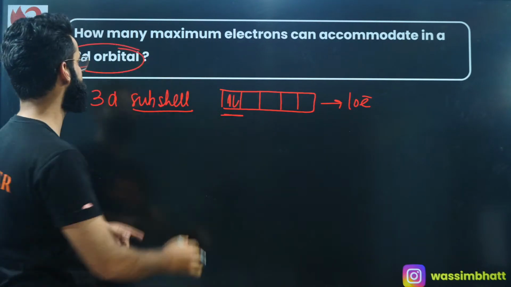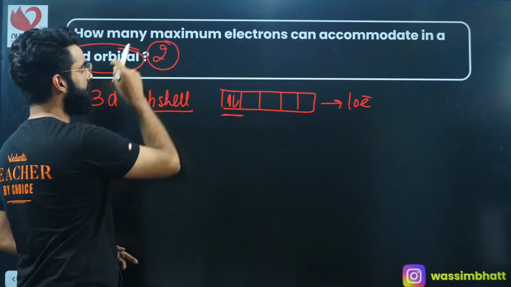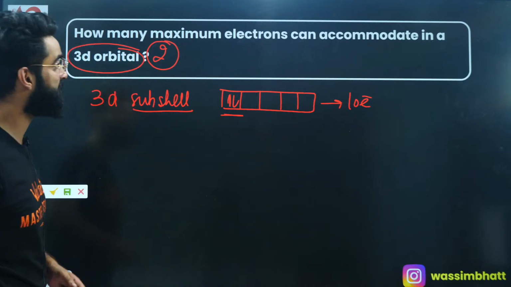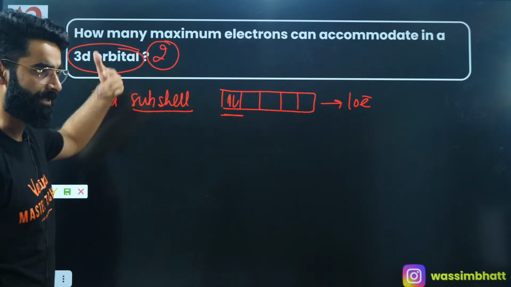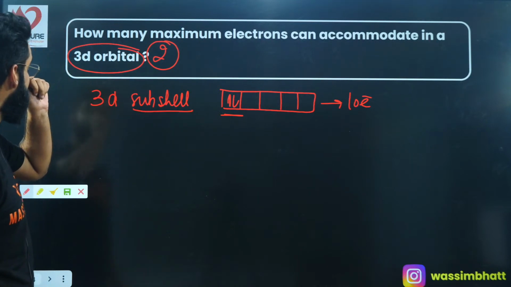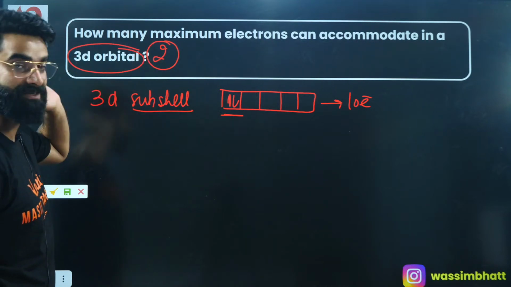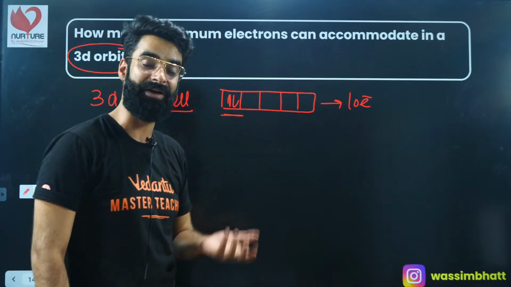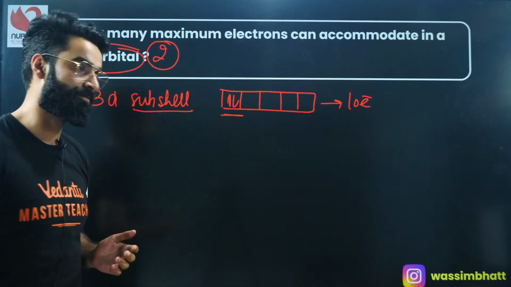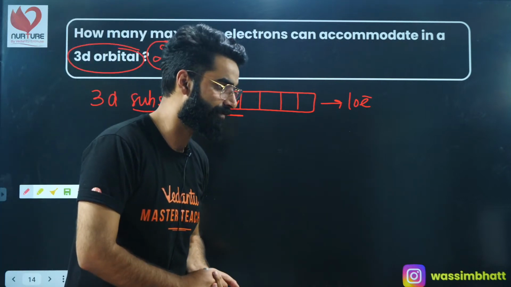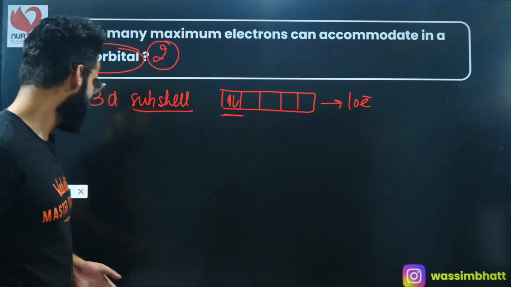So what is going to be the answer to this question? It's going to be 2. If the question was how many maximum electrons can be accommodated in 3d subshell, the answer would have been 10. But the question says how many maximum electrons can be accommodated in 3d orbital, the answer is going to be 2, because every orbital, be it s, be it p, be it d orbitals, every orbital will accommodate a maximum of 2 electrons, that too with opposite spin, right? I'm sure again this is clear to everyone.